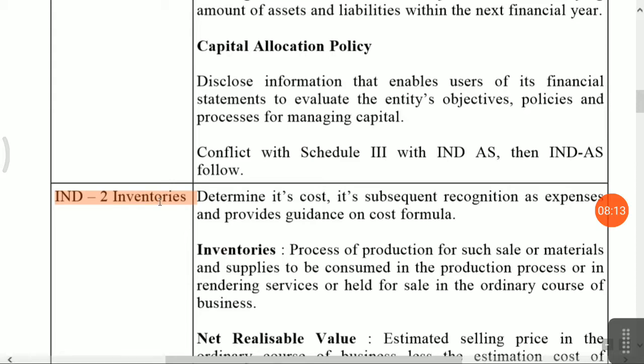Okay. The next accounting standard is Indian accounting standard 2, inventory, previously accounting standard 2, that is inventory. Okay, friends, in this Indian accounting standard 2, you have to specifically read the definition. That's the most important. For example, inventories. Inventory means what? Assets held for utilizing in your business or services, any production process or rendering of service, or held in the ordinary course of business, meaning trading activities.